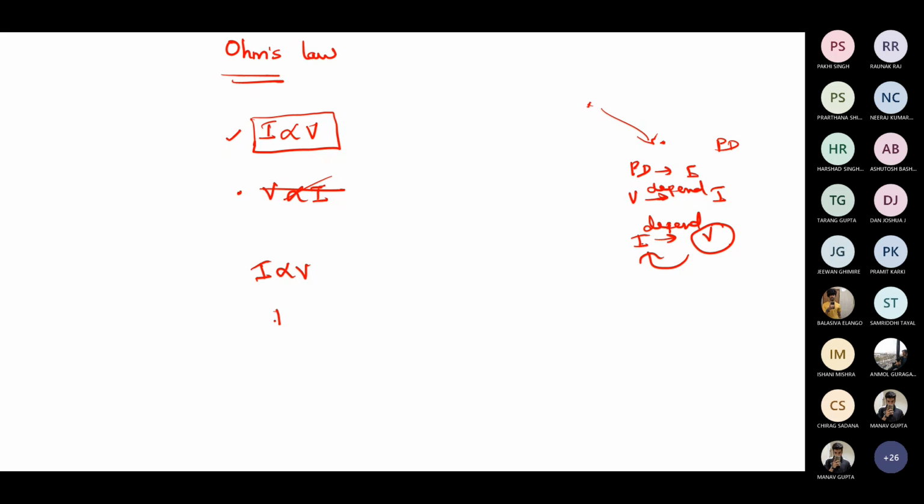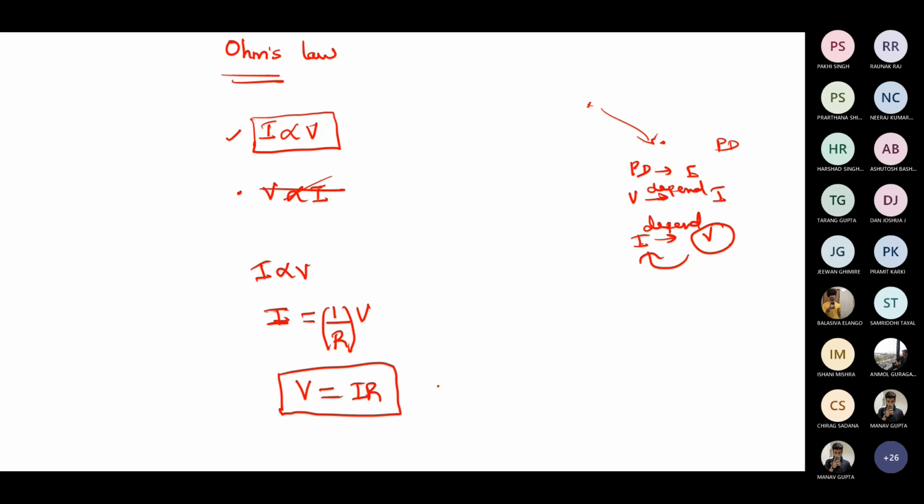So the proportionality constant they will remove using what? R, ma'am, resistance. Yes, R. They put 1 by R here, and write I is equal to 1 by R into V. This 1 by R is the term introduced for removing the proportionality constant. So ultimately V is equal to IR is Ohm's law.